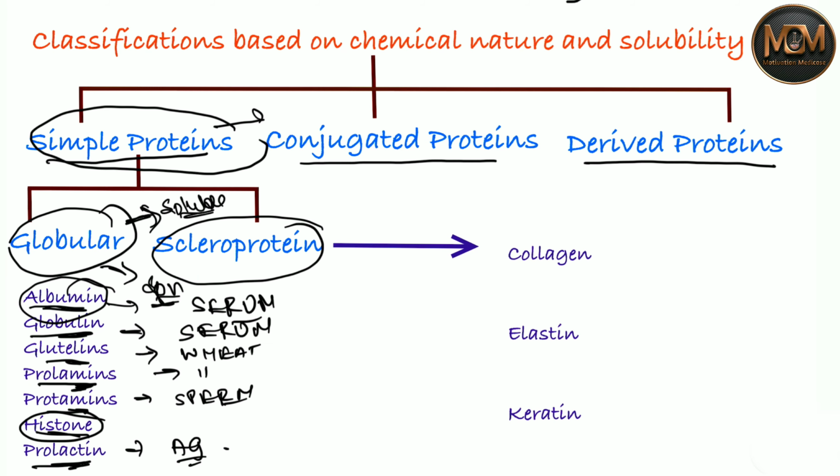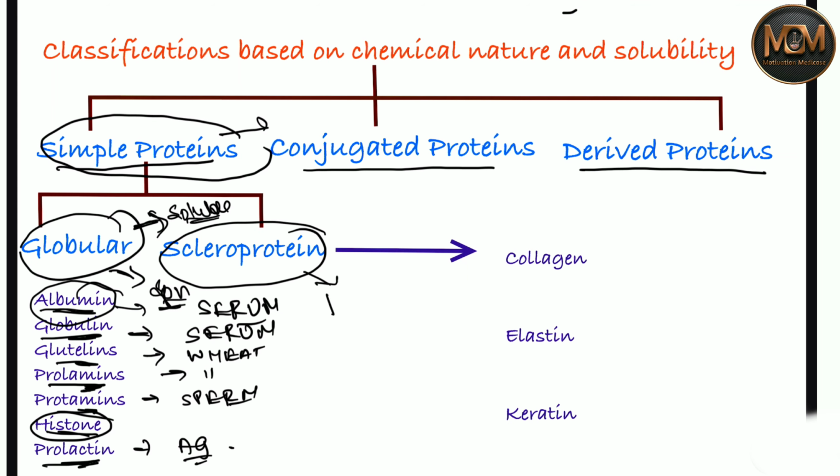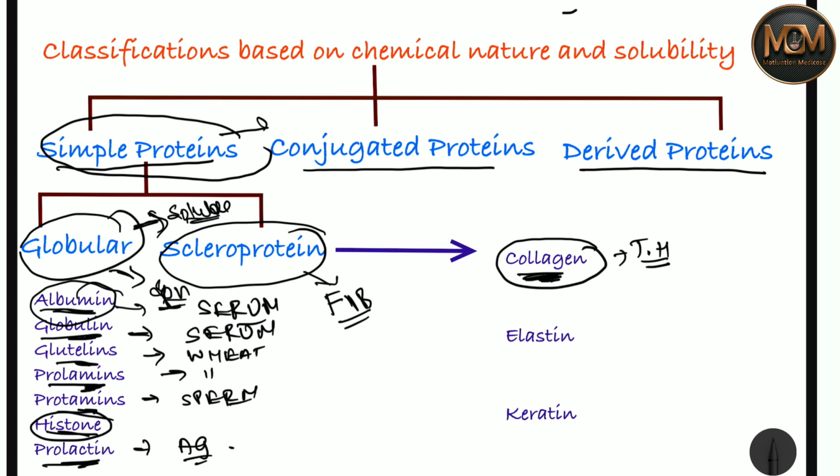Now let's talk about the scleroprotein. In the scleroprotein we have three examples. The nature of scleroproteins is fibrous. Let's talk about collagen first. Collagen, as you know, is a structural component. You have previously studied collagen. It has a triple helix structure and is composed of glycine, as you know.